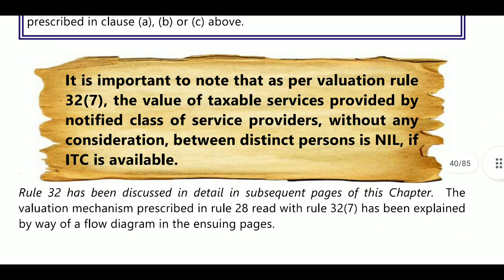Next, it is important to note that as per valuation Rule 32(7), the valuation of taxable services provided by a notified class or classes of persons without any consideration between distinct persons is nil if ITC is available.